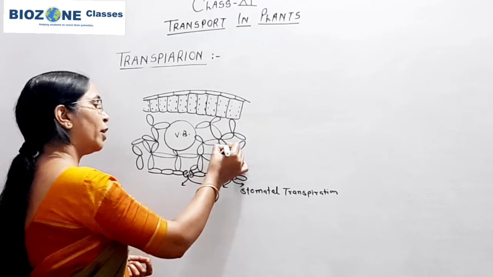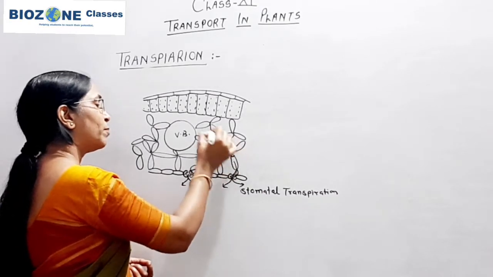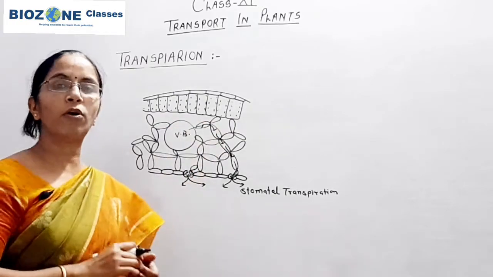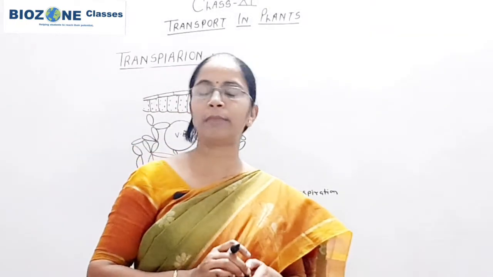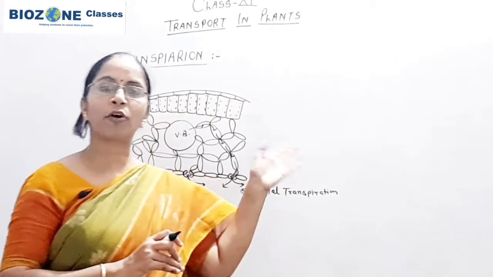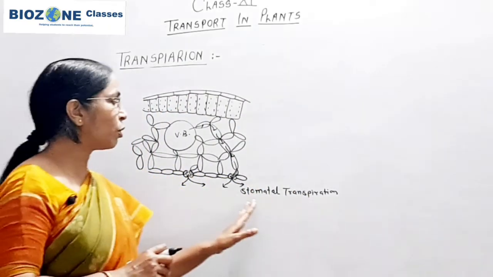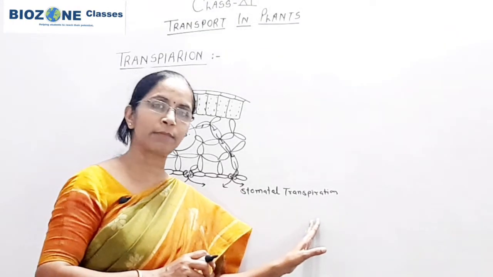Slowly, when the cells start to absorb water from surrounding cells, this demand for water reaches the xylem in the vascular bundle, and from xylem water starts to move towards the stomata. So this you remember for stomatal transpiration.